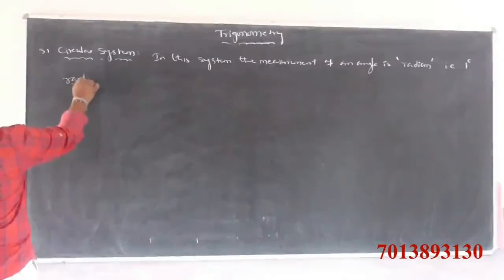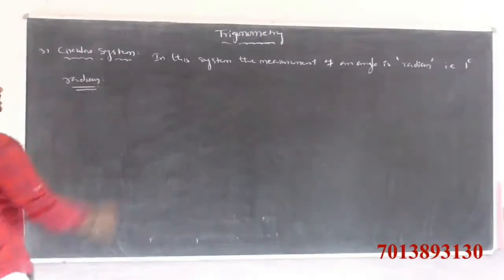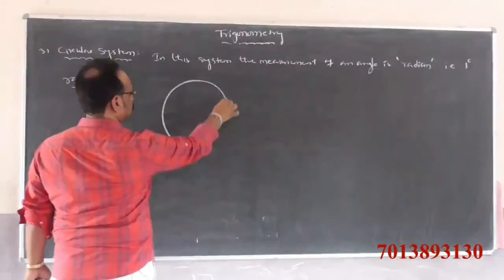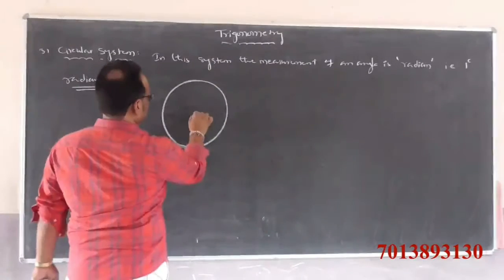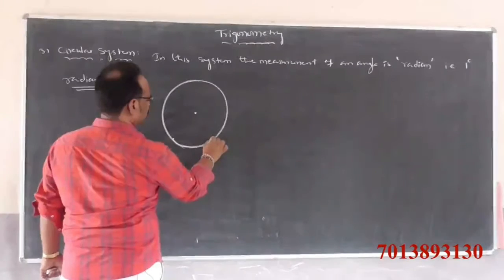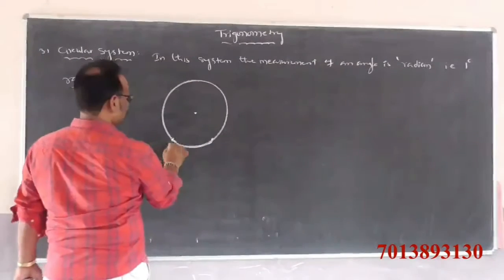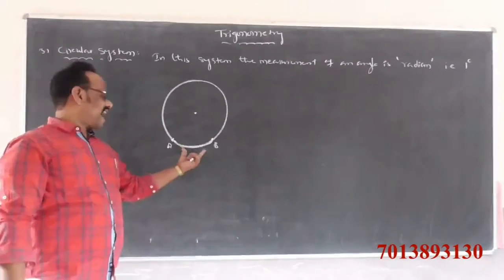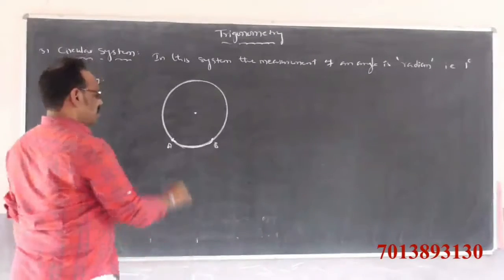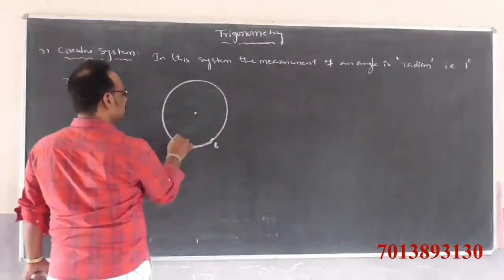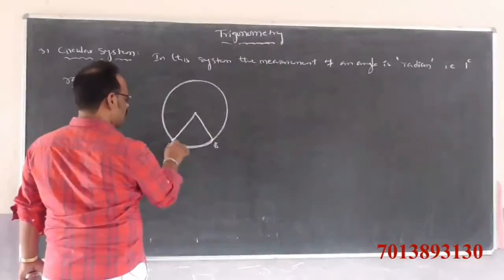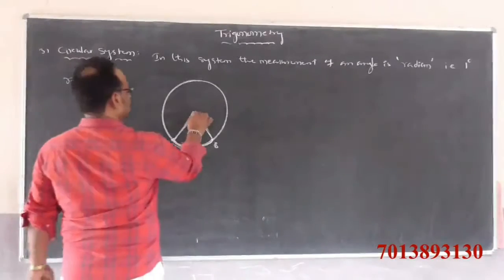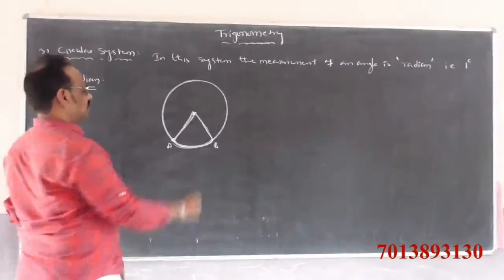Radian means the angle formed by the arc, say this arc AB, which is clearly a minor arc, whose length is equal to its radius at the center of the circle.